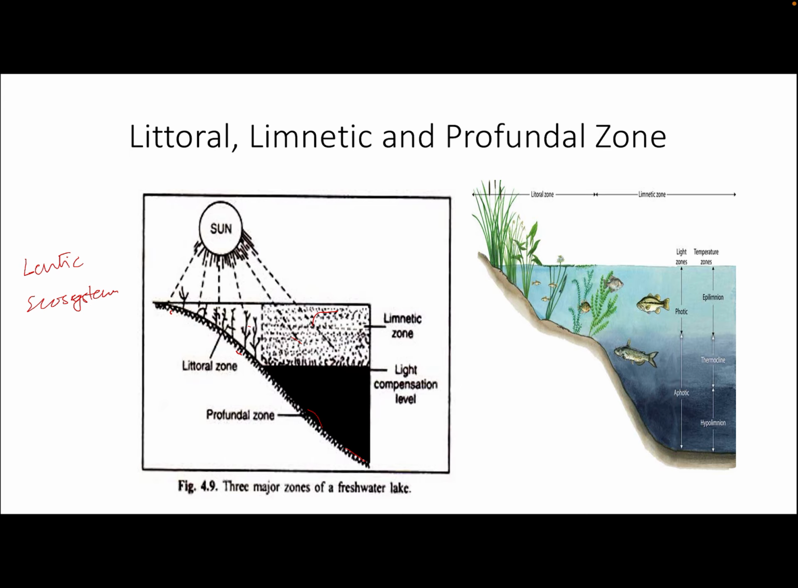So now it is clear from the diagram what is a littoral zone, what is a limnetic zone, and what is a profundal zone. Littoral zone has also rich diversity of plants and animals, but limnetic zone is a well exposed area or well lit area, and the profundal zone is the area where light penetration is not there, and it is called the aphotic zone or hypolimnion area also.